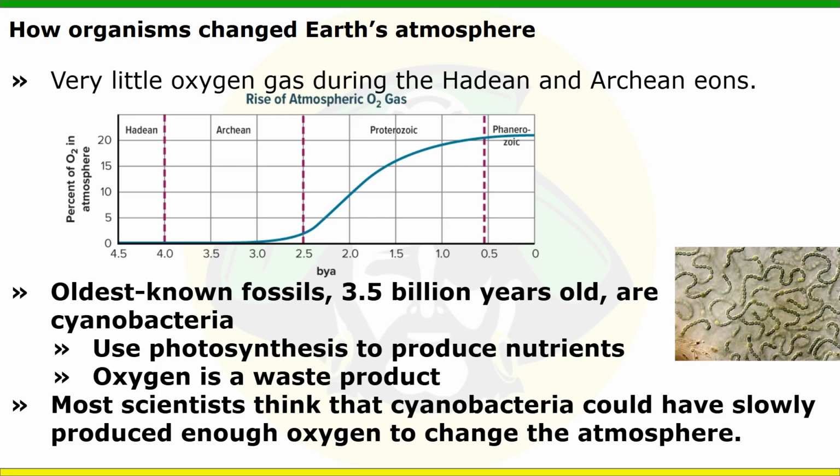And for these cyanobacteria, oxygen is a waste product. So think like pee and poop is a human waste product. Oxygen is the waste product for cyanobacteria. So most scientists think that the cyanobacteria could have slowly produced enough oxygen from their waste to change the atmosphere and give rise to all of this oxygen in our atmosphere.